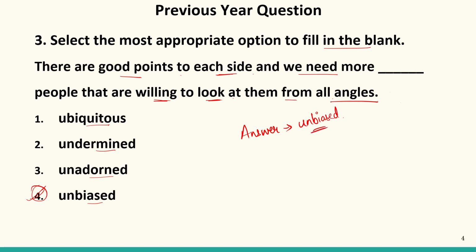Now for other words, we have the word ubiquitous. Ubiquitous is actually used for a kind of person or thing that can be at many places or multiple places at the same time. So it is not suitable over here. Unadorned means a person who is not respected. So in this blank, the suitable word is fourth, that is unbiased.